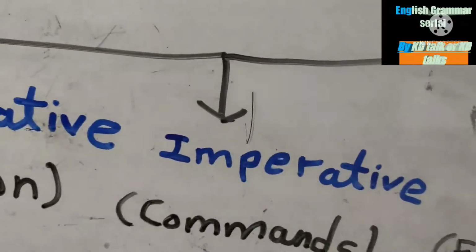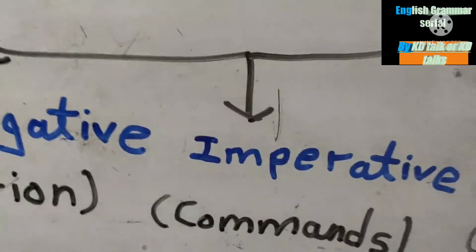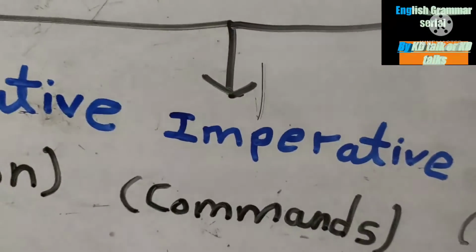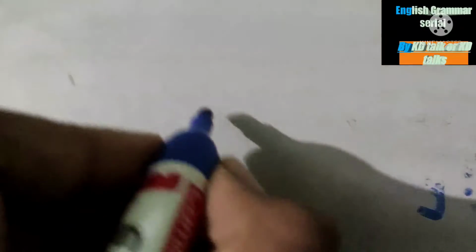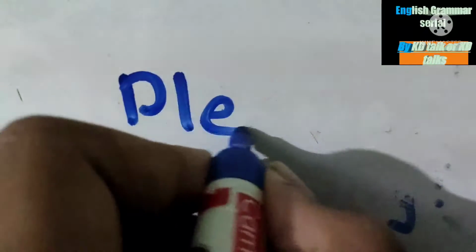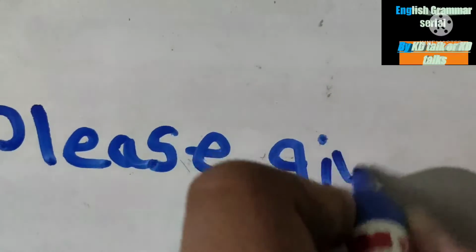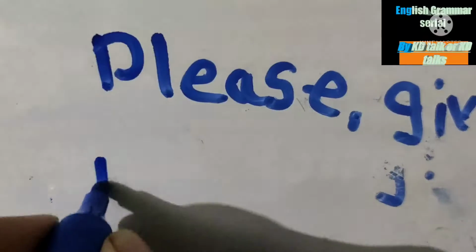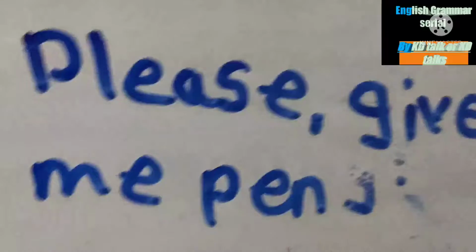Next, the third type will be imperative sentence. Imperative sentences are used to give commands or to make a request. Example, I can give you: please give me a pen.